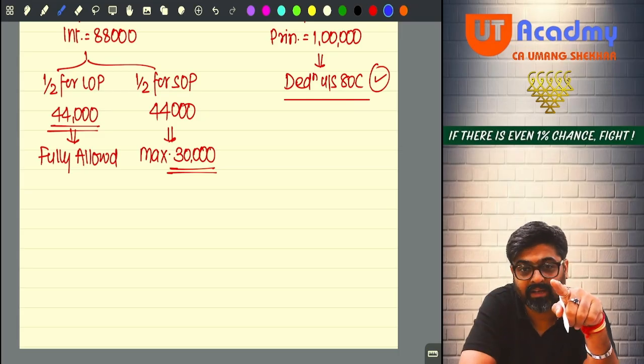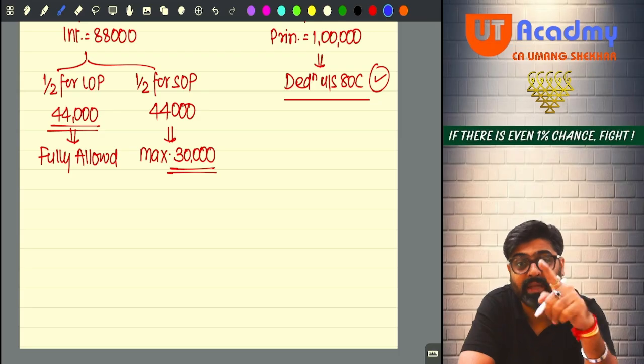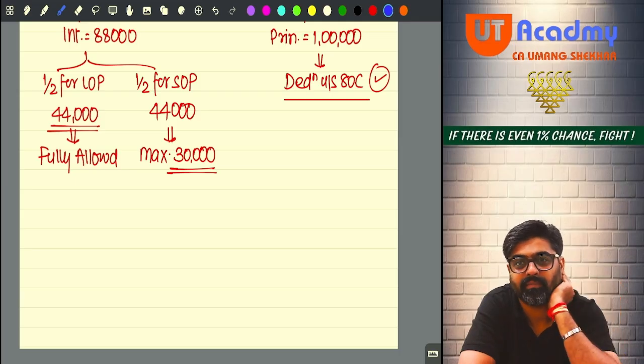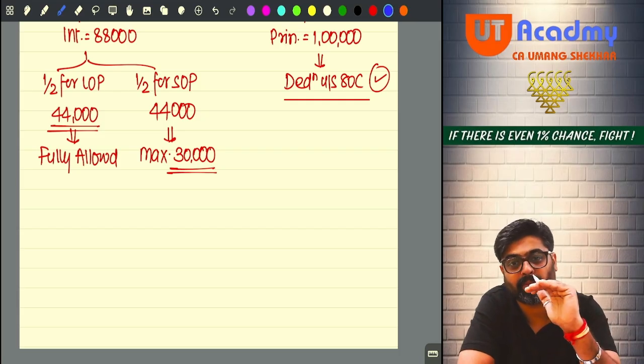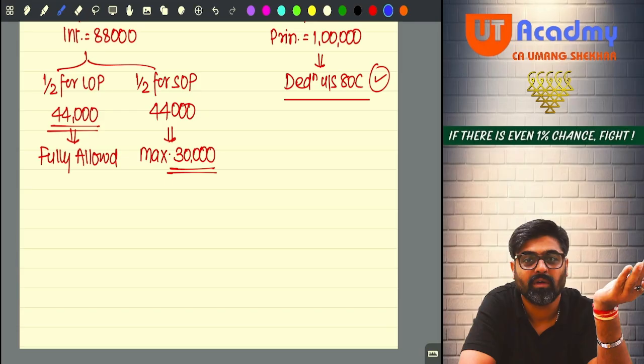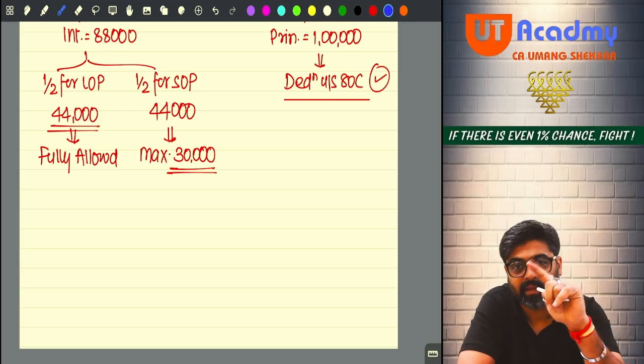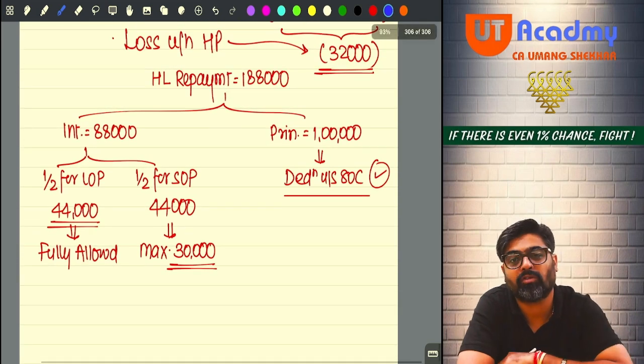And the balance 44,000 which was for SOP, now that is self-occupied for business, that 44,000 balance you would have claimed under PGBP head. Because that is the interest relating to that portion of the property which is used for business. Yes or no? So that was your PGBP expense you would have claimed there. But wait, here the entire principal was also not allowed.